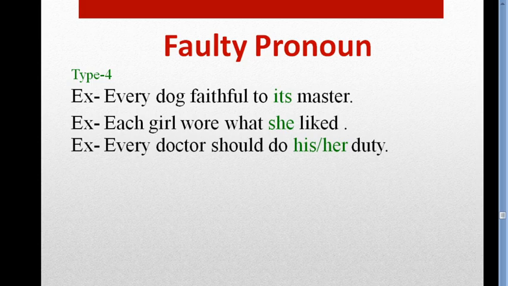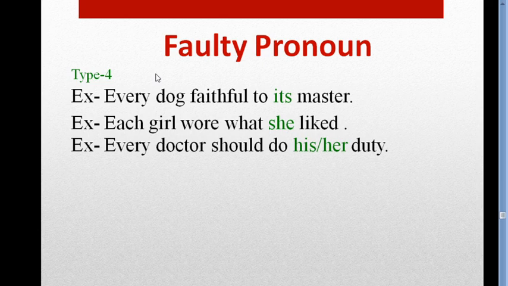After each and every, you can see these sentences have each and every. So the rule is, after each and every, if the noun is non-human, you can see in the first sentence that the noun is dog. It's a non-human noun. So after each and every, if the noun is non-human, we use it as subject or object.